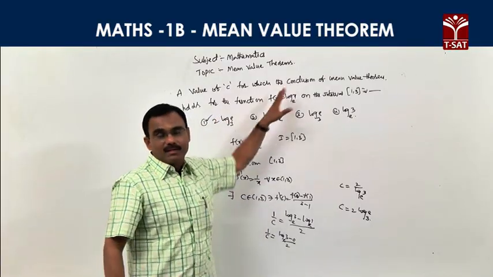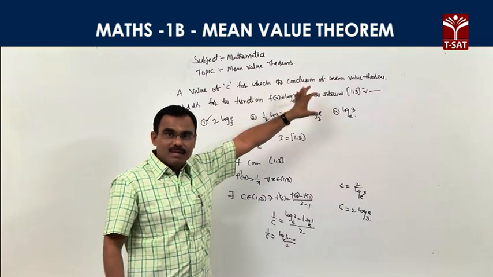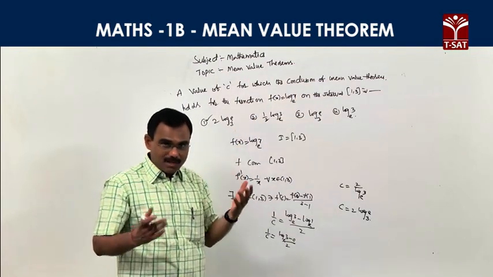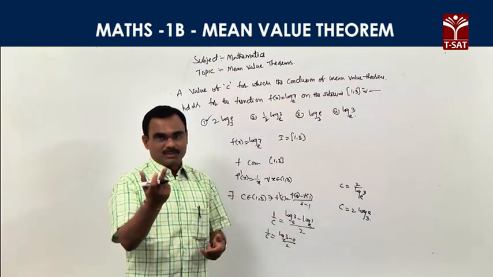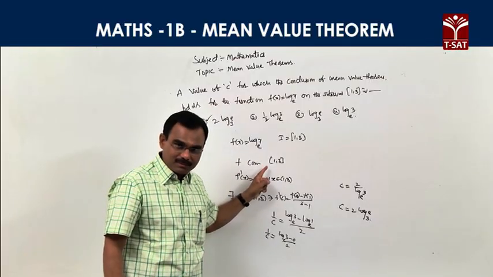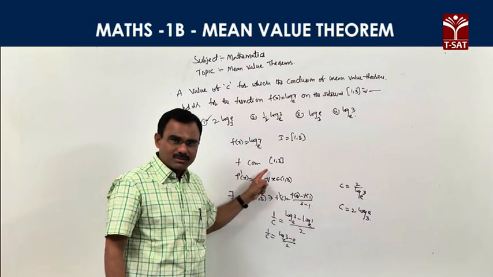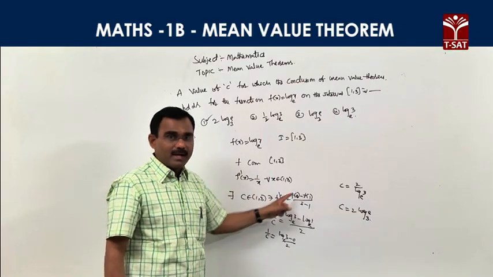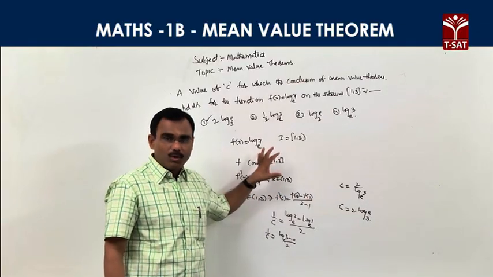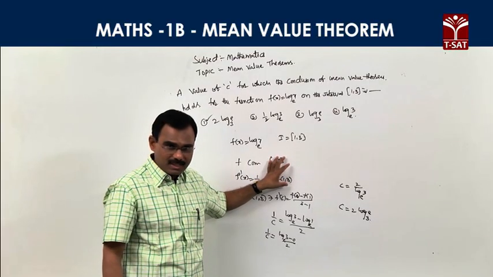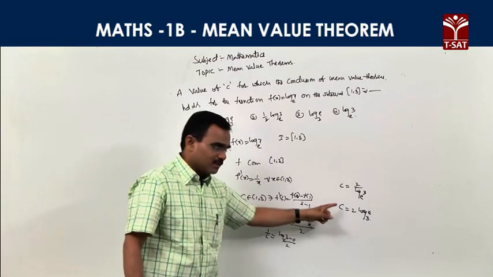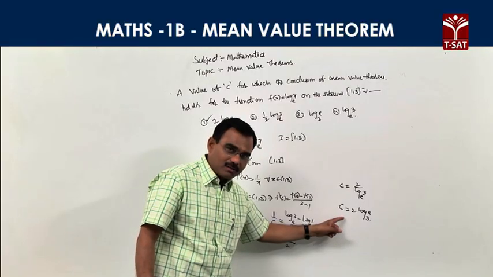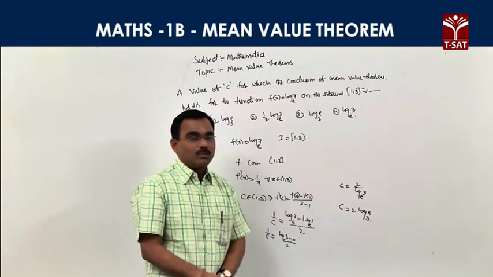What is given? One function is given, the interval is given, apply the mean value theorem, all conditions are satisfied. What C value is asked? The function f(x) is already given. The logarithmic function is always continuous, and its derivative 1 by x is also defined in the open interval (1, 3). All conditions of Lagrange's mean value theorem are satisfied. Applying Lagrange's mean value theorem, we get the required point c equal to 2 into log e base 3.